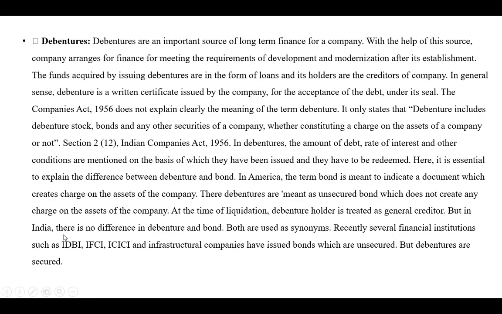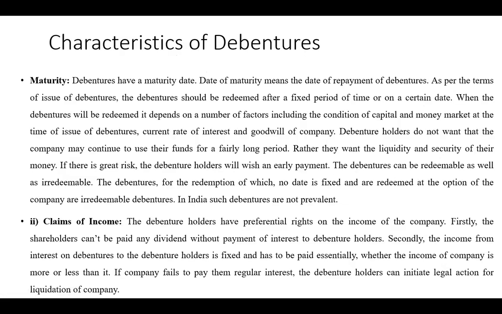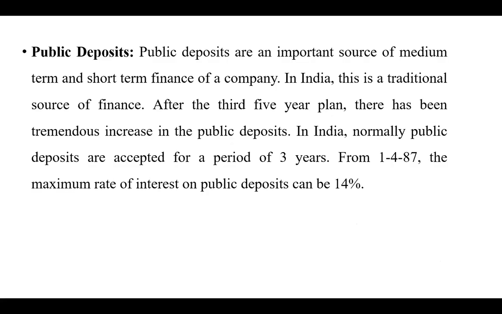So firstly, the shareholders can't be paid any dividend without payment of interest to the debenture holders. Secondly, the income from interest on debentures to the debenture holder is fixed and has to be paid essentially, whether the income of the company is more or less than it. If the company fails to pay them regular interest, the debenture holders can initiate legal action for the liquidation of the company. So this way they can claim their income and their rights.